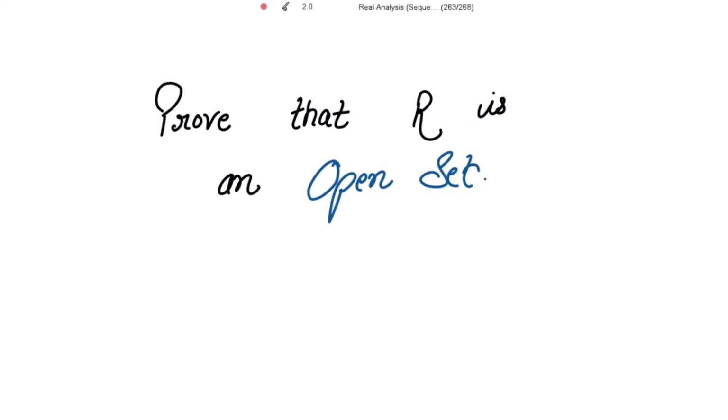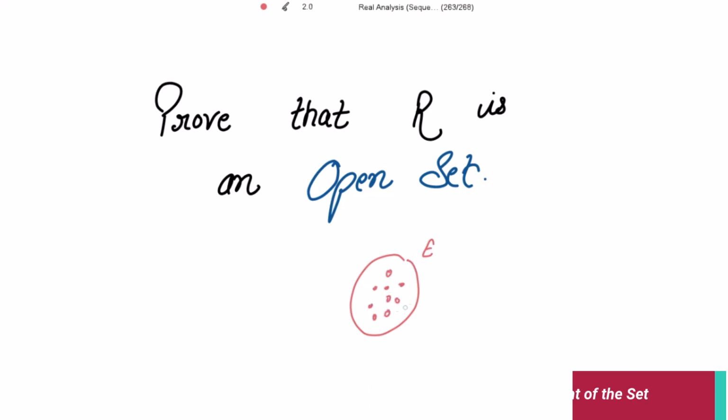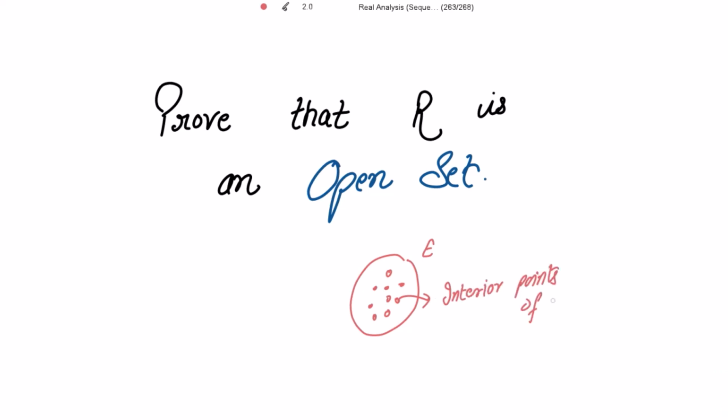that R is an open set. Now what is the meaning of an open set? A set is an open set if all of its points are the interior points of E. If all of its points are the interior points, right?